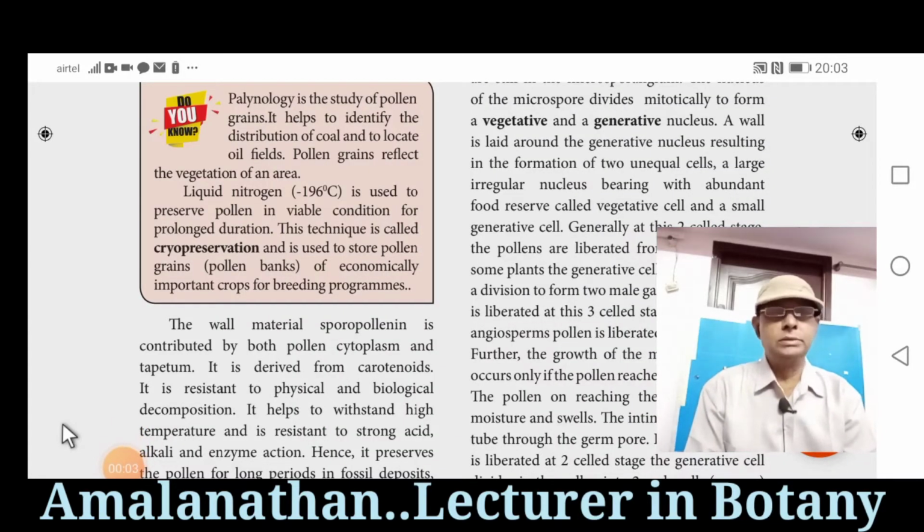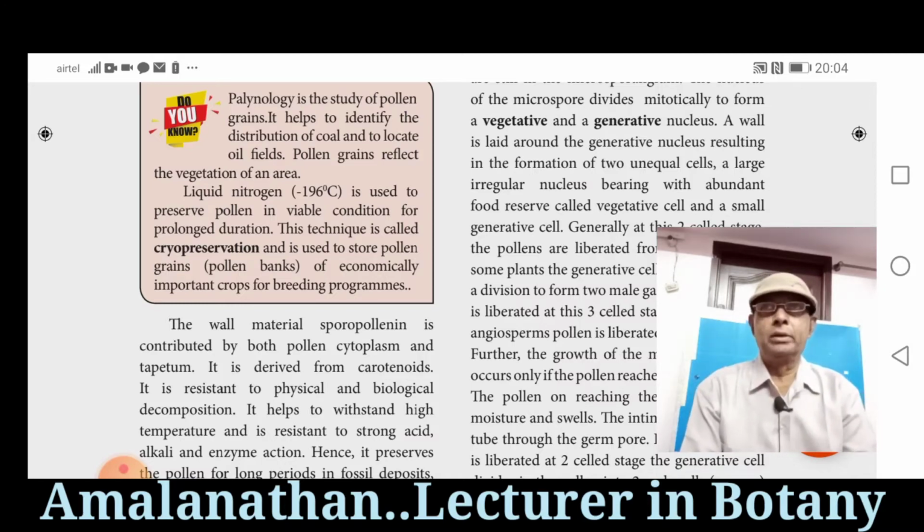Hello, my dear students. Today's topic is palynology, bee pollen, pollen calendar, development of male gametophyte, etc. that we are going to study. First one, palynology. Palynology is the study of pollen grains.